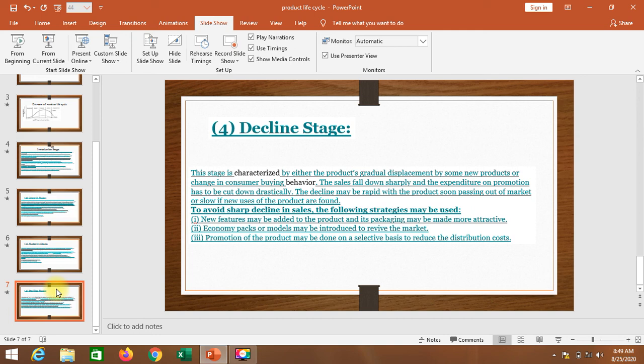Means this is a strategy where every company wants to compete with other competitors, so they introduce different products in the market at different prices. So the product will be rejected as they treat it as an old and outdated product. So this is how the decline stage starts.